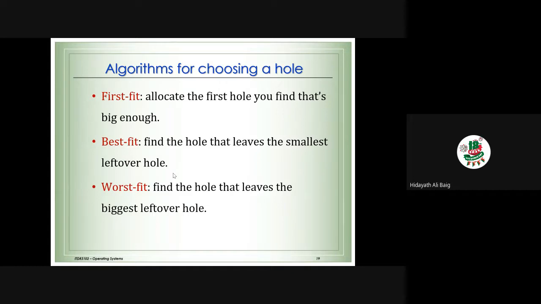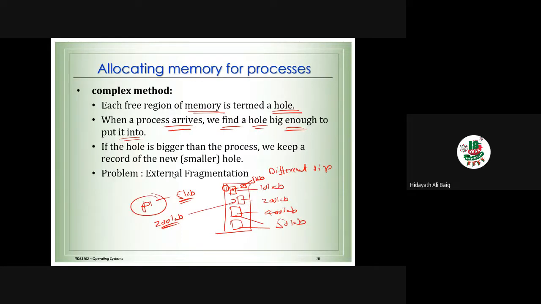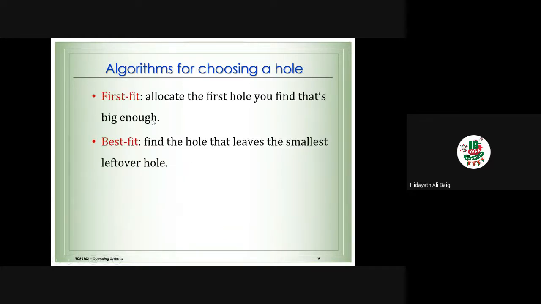Next lecture, on Monday when we come back, I will continue from here, because I told you that we need to find the hole. When the process comes, we need to find the hole bigger than the process to put onto the memory. To do that, there are 3 methods: first fit, best fit, worst fit. What are they? I will explain in the coming class.